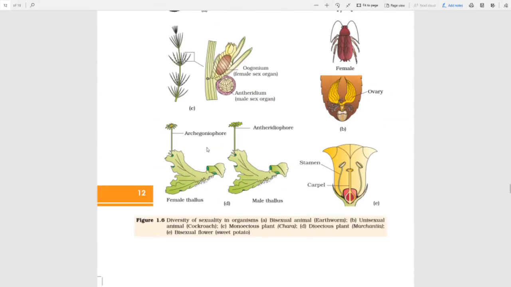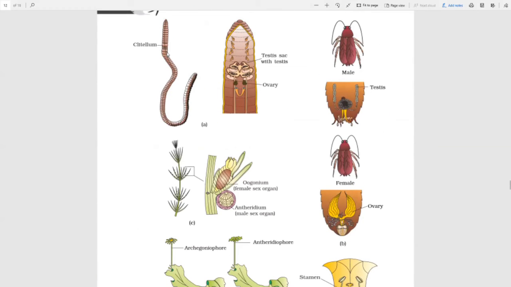Before that, let us look at these pictures. I told you there's this clitellum. Above here somewhere the male and female both are there, but clearly separate. See, they are magnified here. There is testis, and below that there is ovary. Whereas in cockroach, they are separate. It's not hermaphrodite.